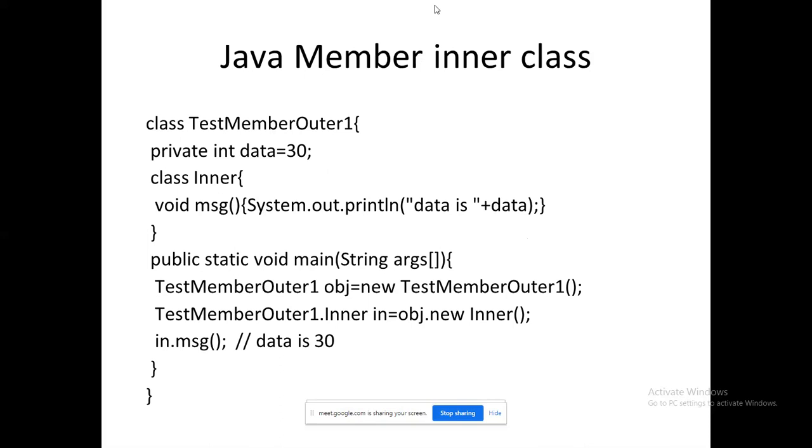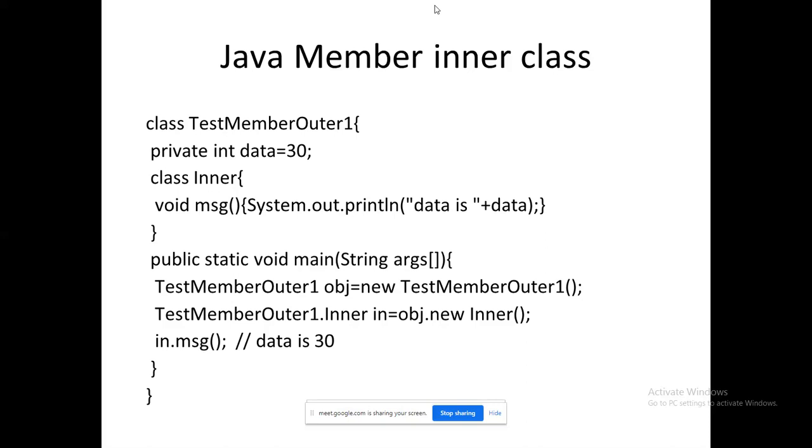See the first category, Java member inner class. Here you have two classes. The outer class is TestMemberOuter1. The inner class is named Inner itself, so it is user defined; there is no keyword inner. Check the main function.